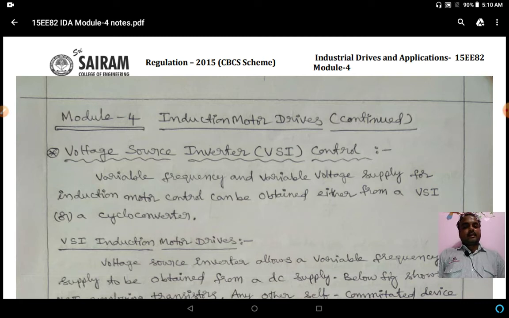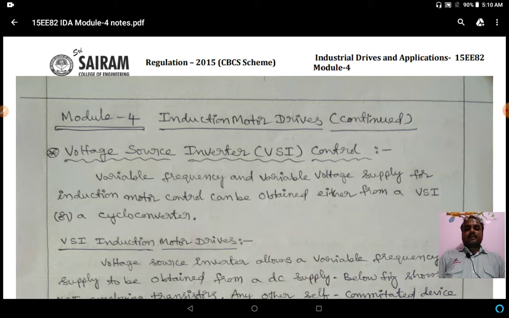DC motor drives operate on supply voltage. So we can control the speed of the DC motor by varying the supply voltage, right? DC motor drives don't have supply frequency. So they can be controlled by varying either voltage or current, right?